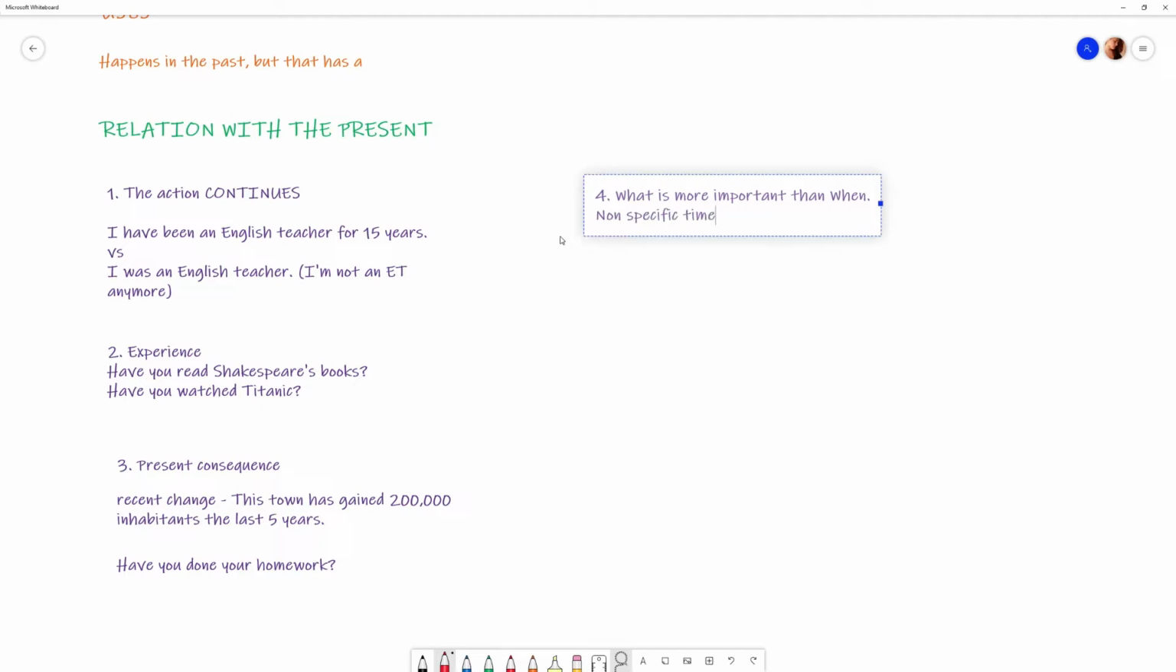Okay? And the fourth situation that you can think to express the present perfect is that what is more important than when. So you have a non-specific time. For example, when I ask you again about experiences, have you ever been to Malaysia? It doesn't matter to me when, it just matters if you have been there or not.